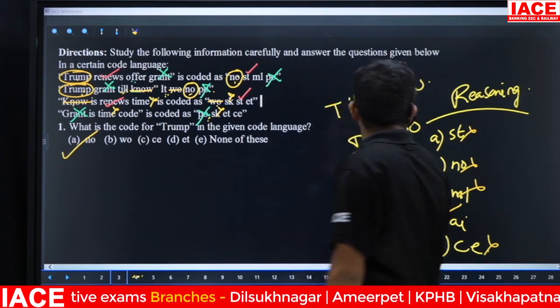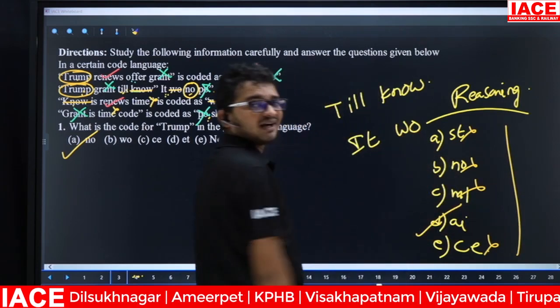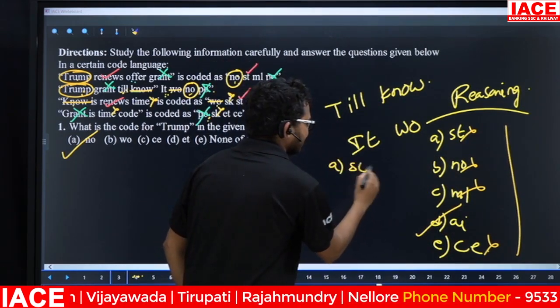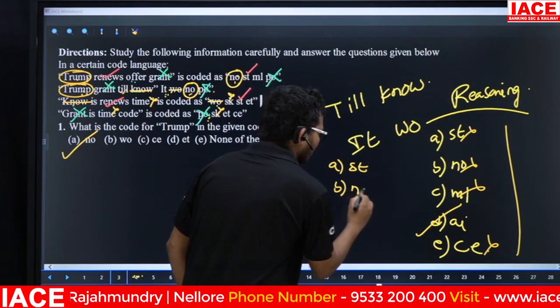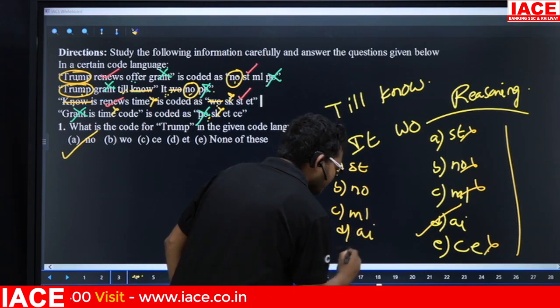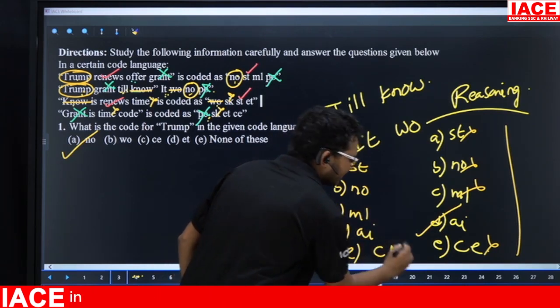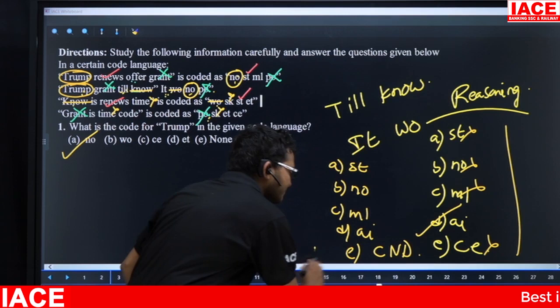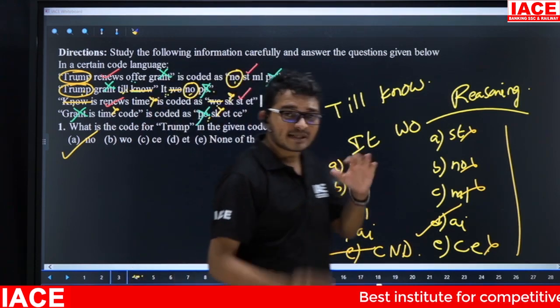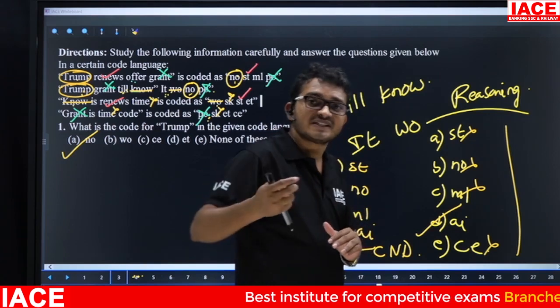Yes. Suppose the given options are like this, answer is AI. Suppose option number 1 is ST, option number 2 is NO, option number 3 is ML, option number 4 is AI, option number 5 is cannot be determined. Now answer is what? Cannot be determined. Remember, friends, based upon the question and the options, your answer will change.